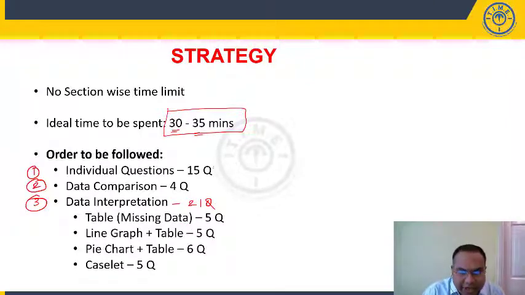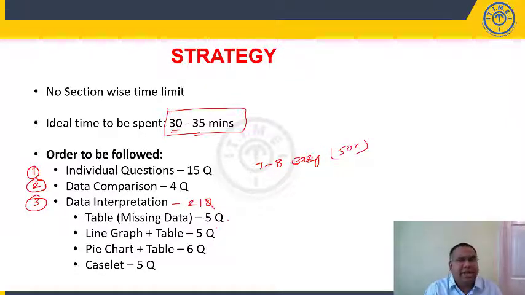Out of these 15 individual questions, about 7 to 8 questions are easy and doable. I'm not saying other questions are not doable, but if you look at easy questions out of 15, I'm saying 50% of individual questions are easy. So easily you can score 7 to 8 marks from this. Then in data comparison, out of these 4 questions, we can say 3 questions are easy.